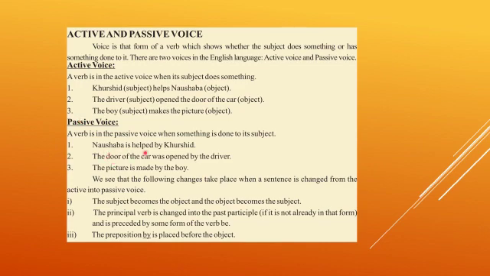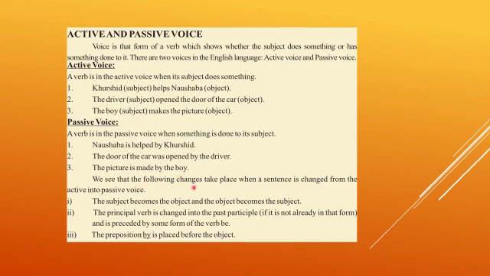Noshaba is helped by Khurshid. The driver opened the door of the car. The door of the car was opened by the driver, because the second example is in past tense, and that's why was is used here. Third one is the boy makes the picture. The picture is made by the boy.